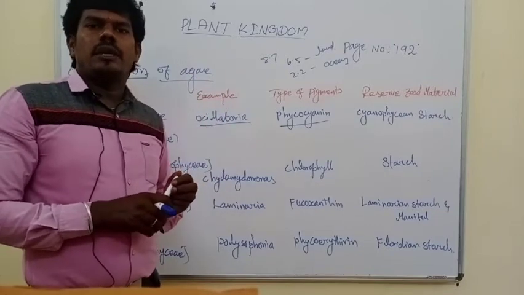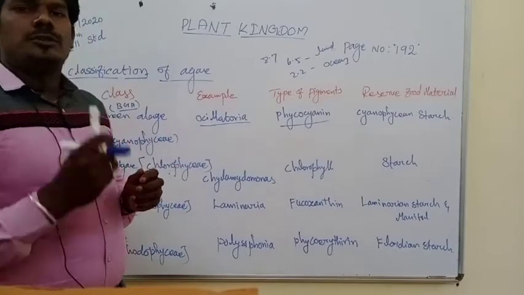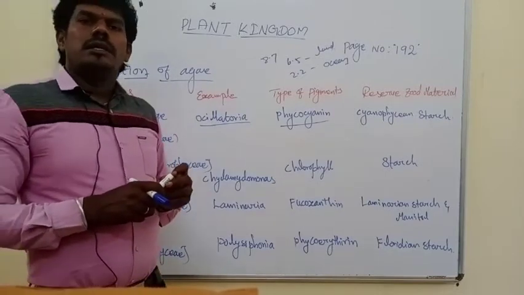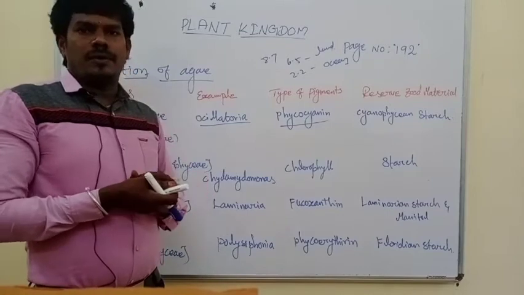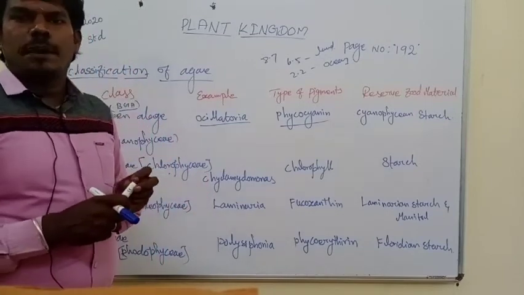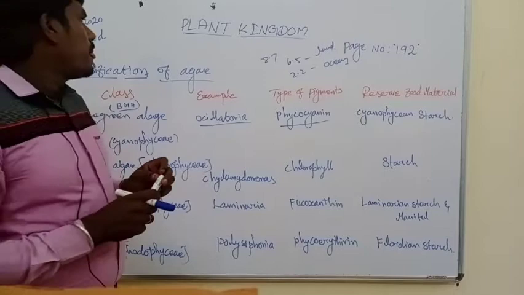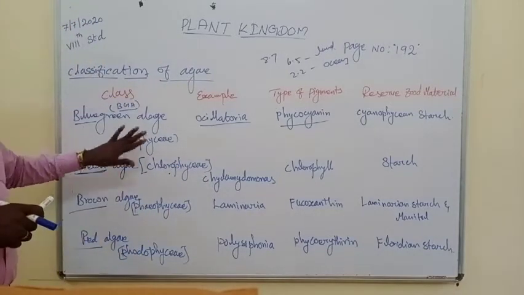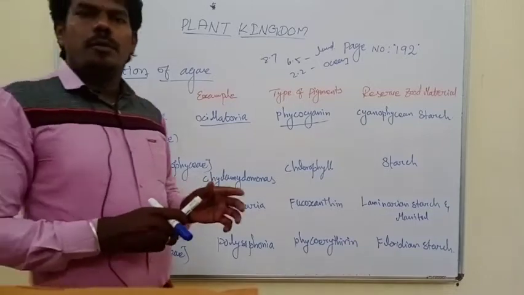And then asexual reproduction is the formation of spores; a good example is Chlamydospore. And in sexual reproduction, gametes fuse together, and a good example is Spirogyra and Chara. And for the classification of algae, there are four classes: Cyanophyceae, Chlorophyceae, Rhodophyceae, and Phaeophyceae.